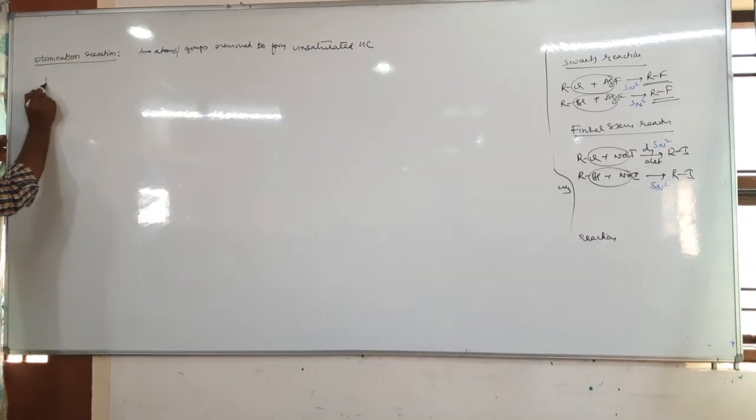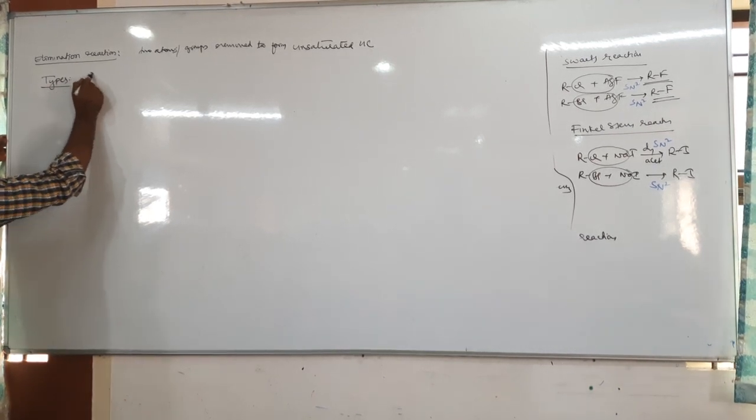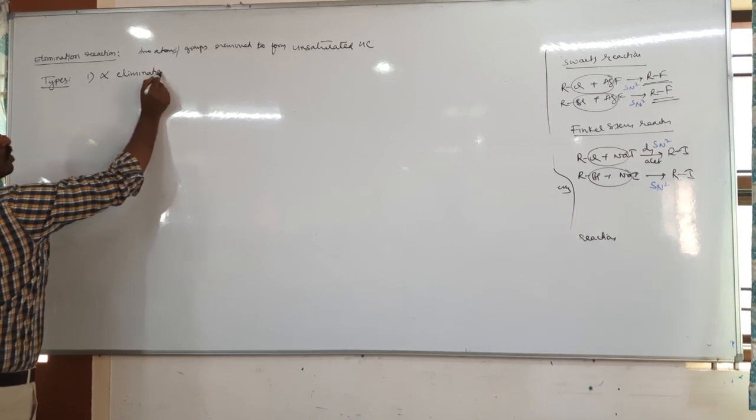Then usually we have two types of elimination reactions. One, alpha elimination. Second one is what?